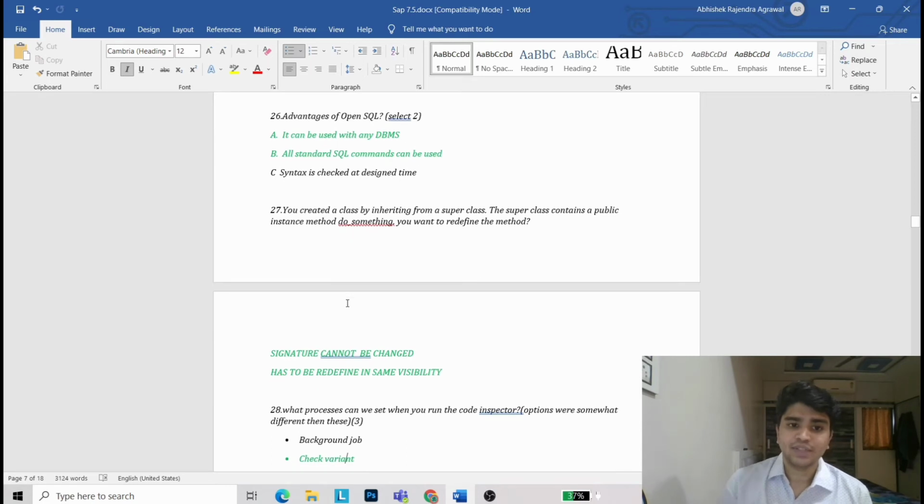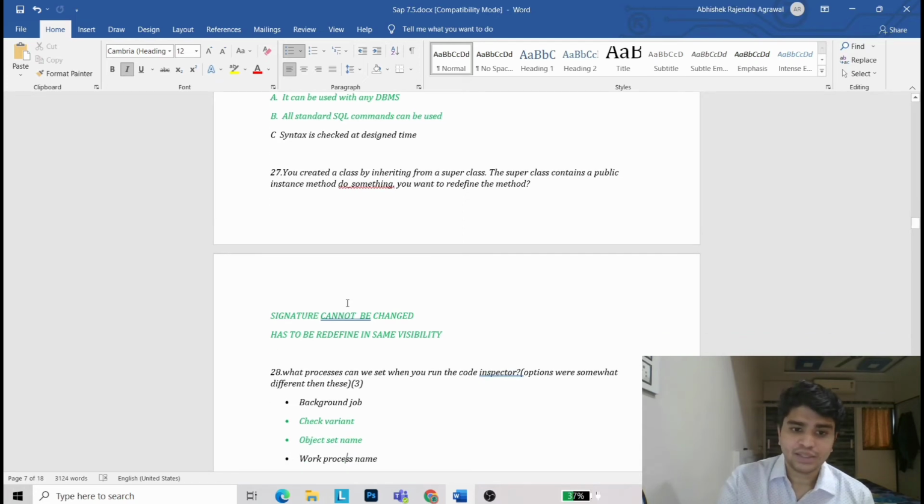Coming to 27th question. You create a class inheriting from superclass. A superclass contains a public instance method do_something. You want to redefine the method. Signature cannot be changed, has to redefine in same visibility.